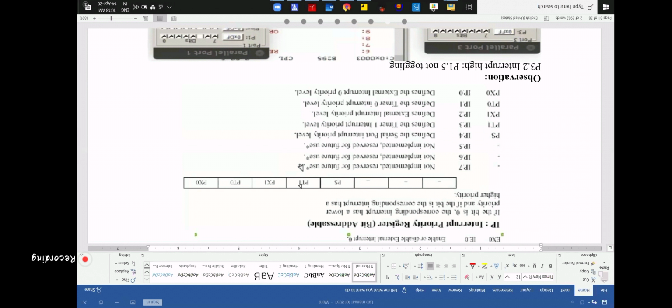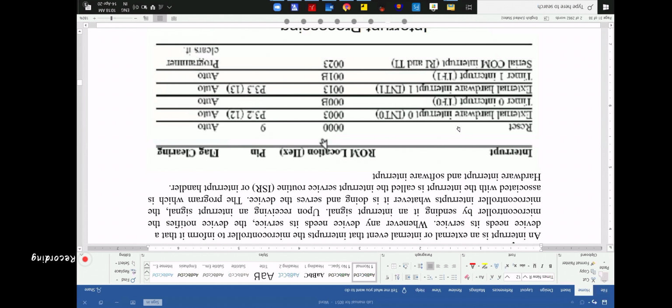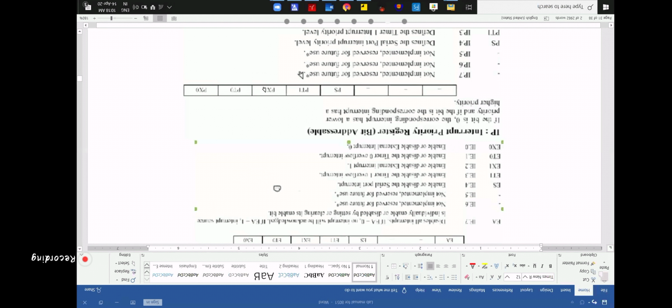If it is 1 1 1 1, take the priority table. These are all 1 1 1 1 1 1.